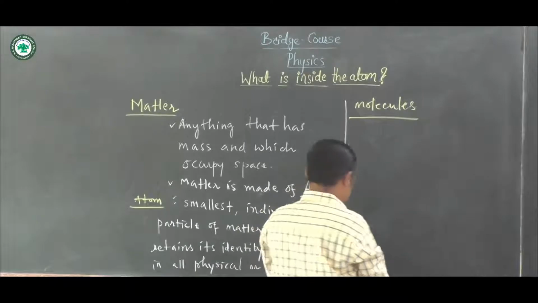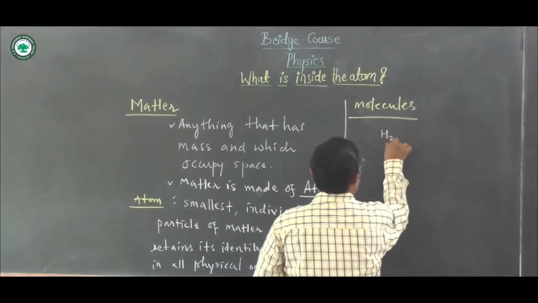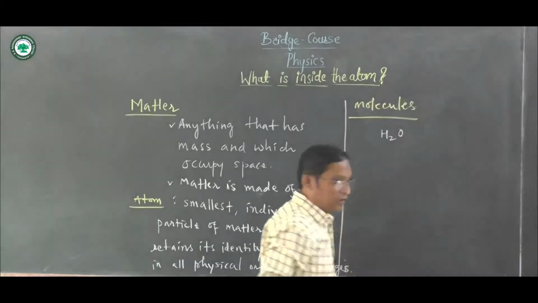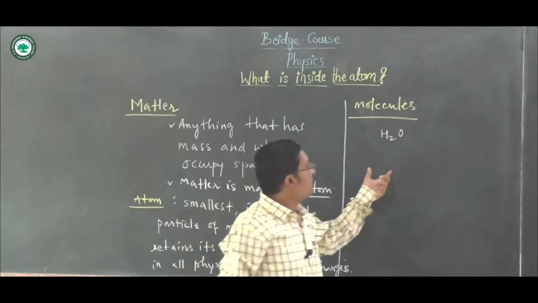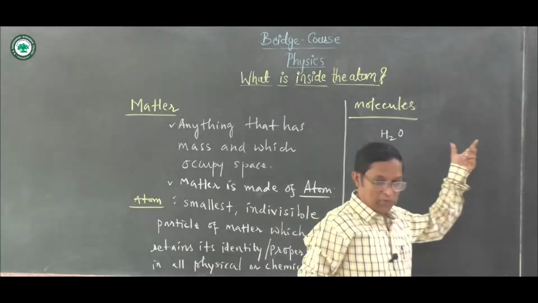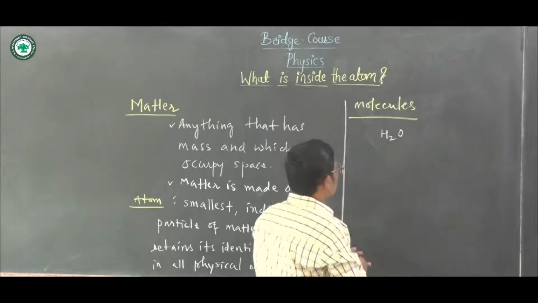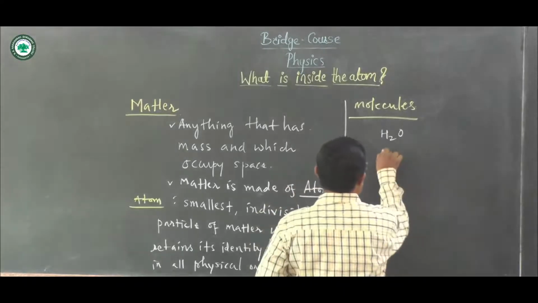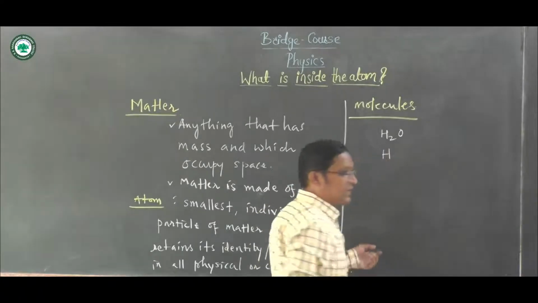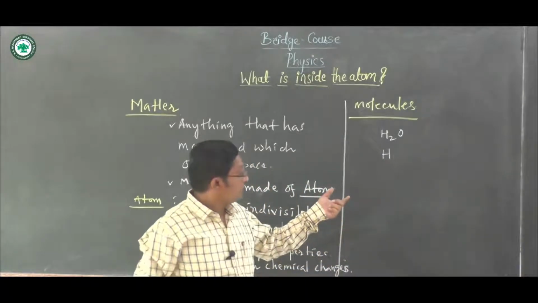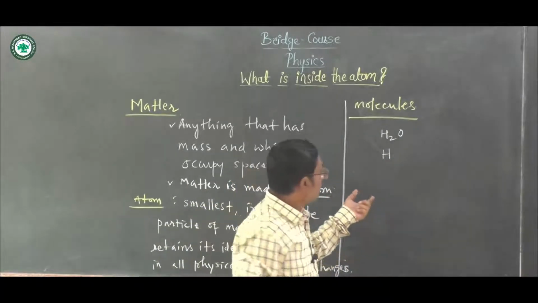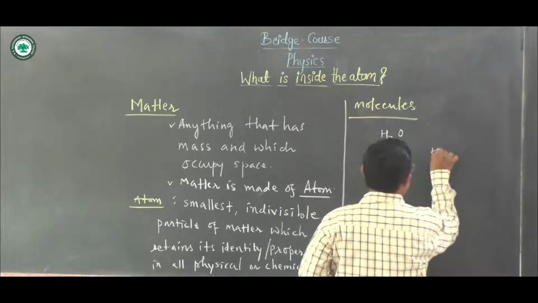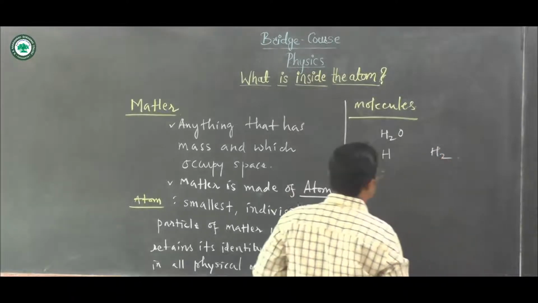Example we have seen earlier. Here H2O is the compound, and this is the molecule of a compound. Again, if we say there is hydrogen, this is the atom, and when two hydrogens combine together, this is the molecule H2.